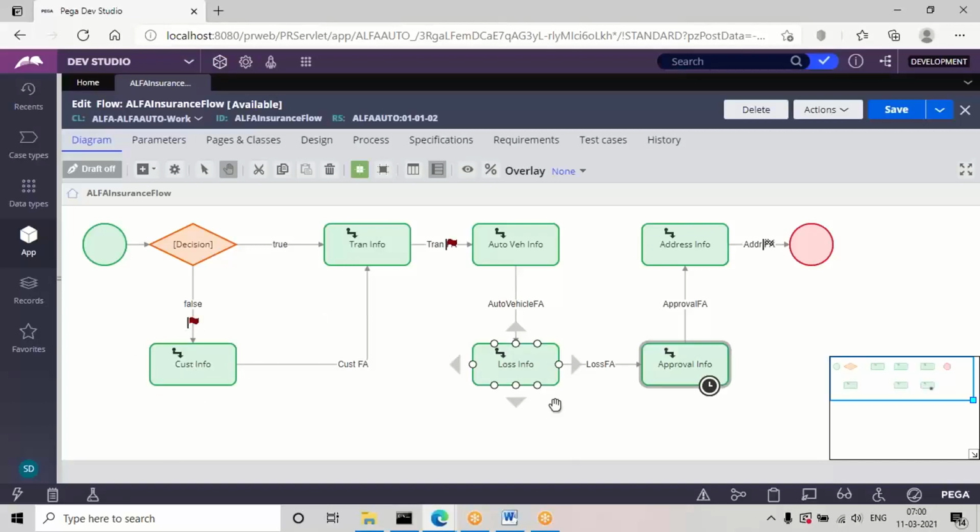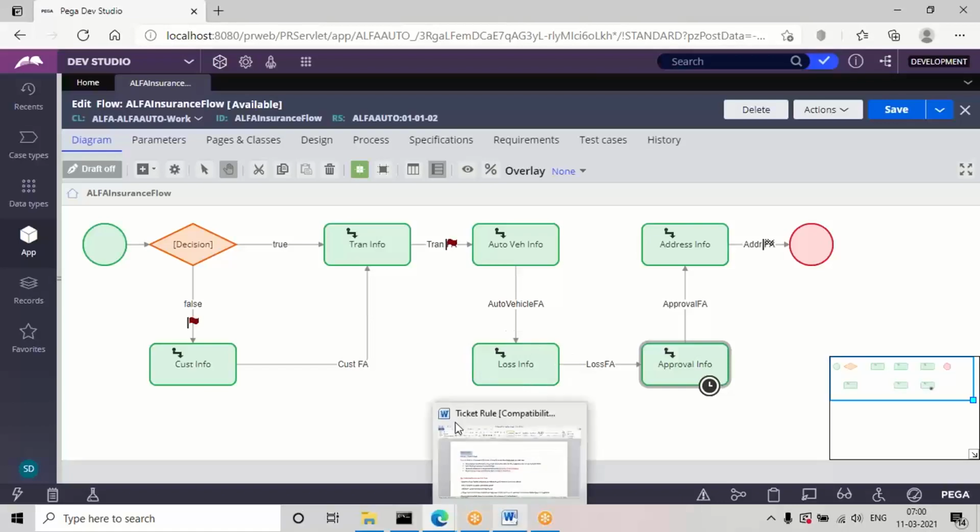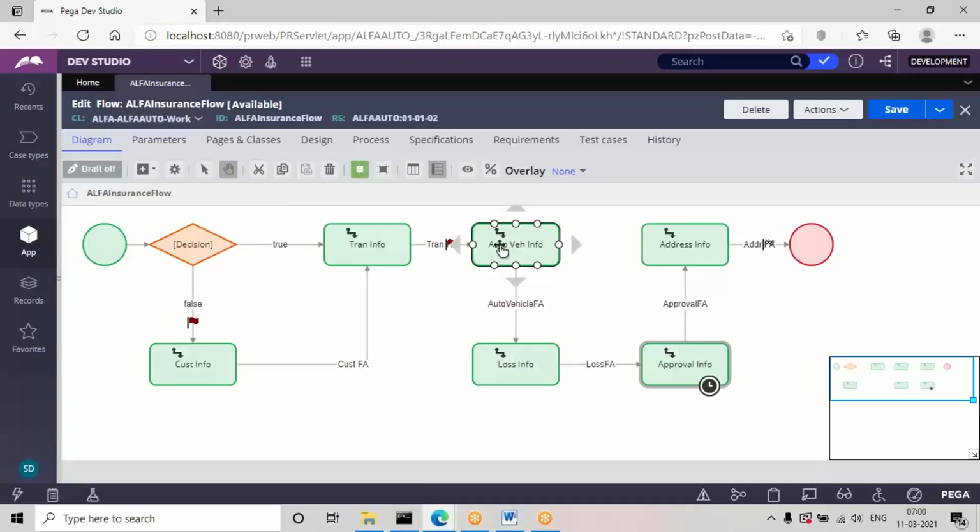Okay, that is the purpose of the ticket. But how to implement that in this particular design? See, here vehicle details are there, right? And after that we have loss and approval details. If a vehicle is an old vehicle, then it should execute loss and approval details. If the vehicle is a brand new vehicle, then don't execute these loss and approval. Directly it should jump to address assignment without executing the next two steps.